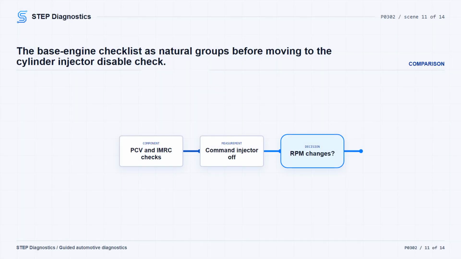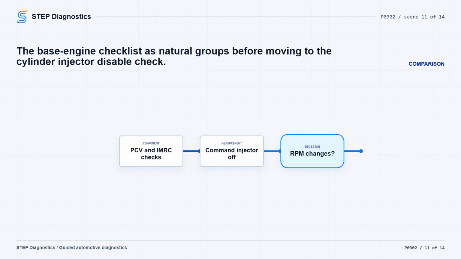With the key off, check base engine integrity. Look at any mechanically driven cooling fan if equipped, inspect the accessory drive, run compression and cylinder leakage testing as needed, check valve train operation, inspect the PCV valve and tube for leaks, use the appropriate engine component tests, and inspect IMRC linkages if equipped. Engine temperature can affect the results here, so be aware of when the fault happens. If you find a base engine concern, repair it, clear PCM codes, and repeat the self-test.